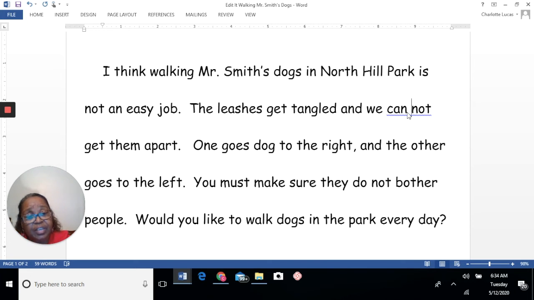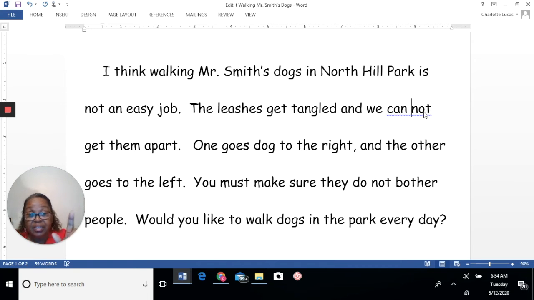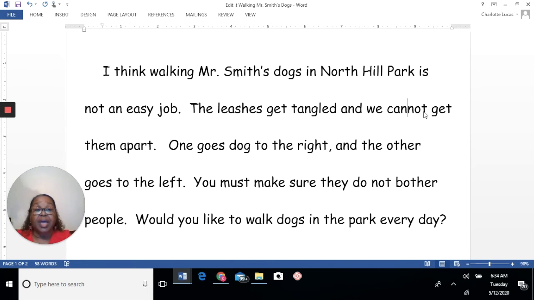That is the funniest thing about the English language. The word cannot is a word by itself. And you can also do can with the space in it, can not. That's okay too. Either way is okay. Or can anyone turn cannot into a contraction? Do you know what a contraction is?